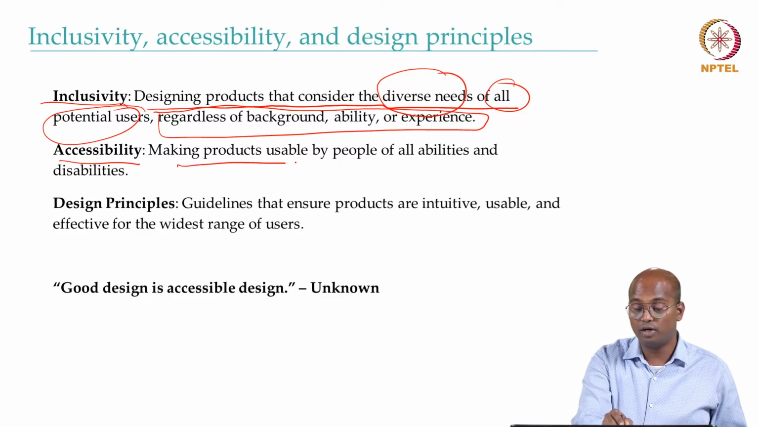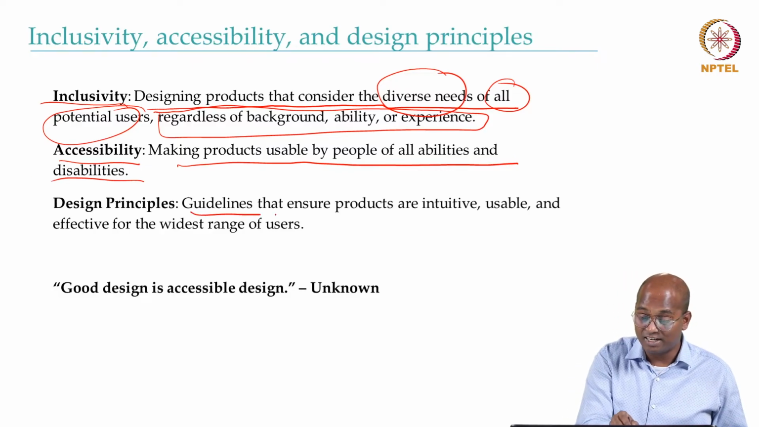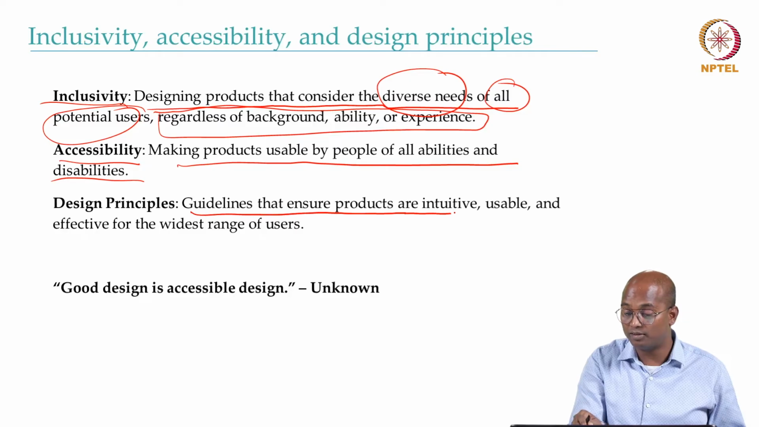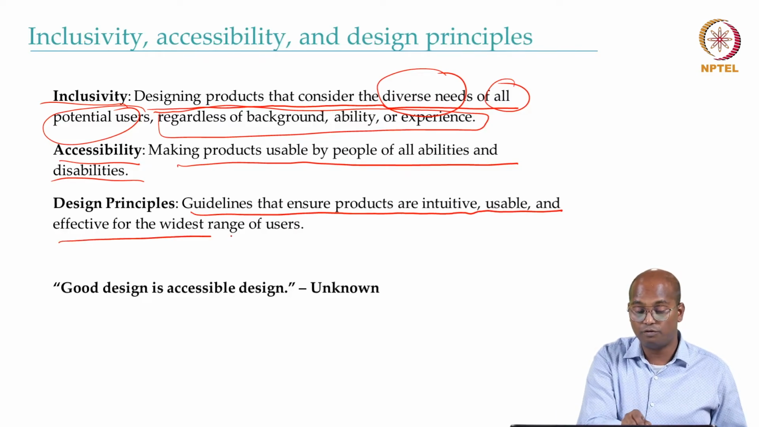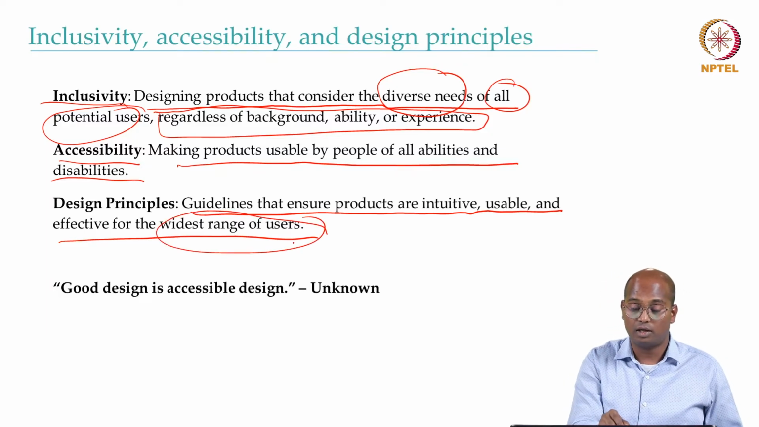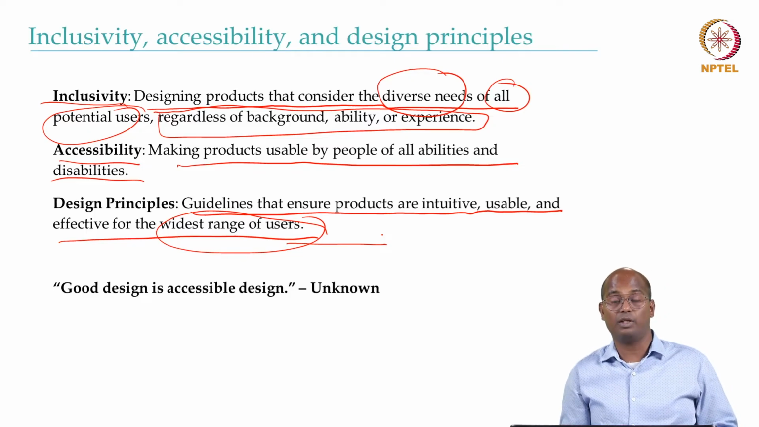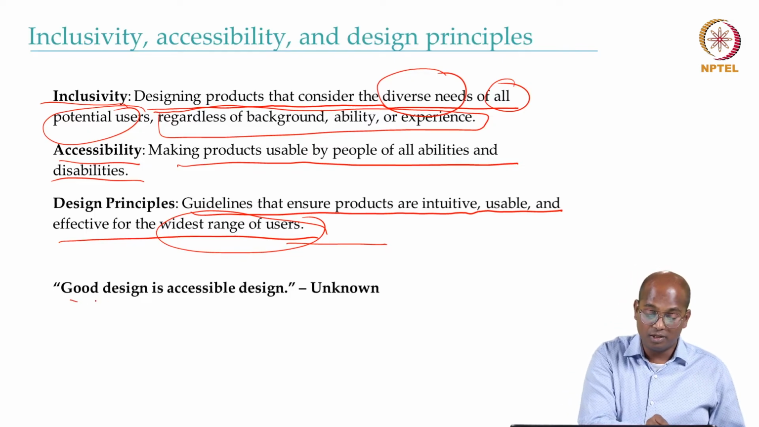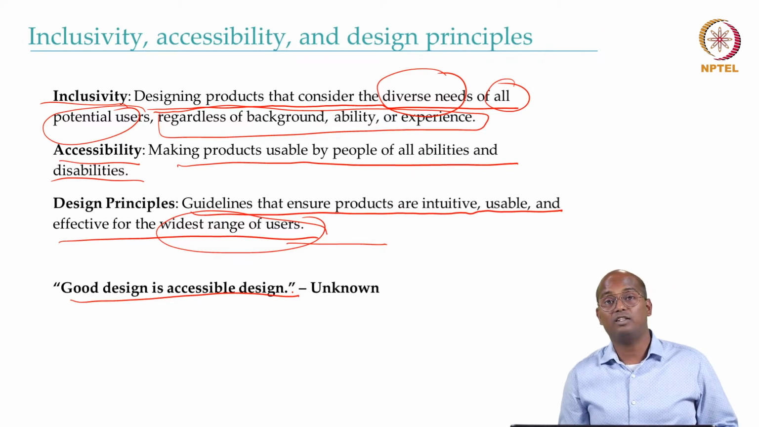Accessibility is making products usable by people of all abilities and disabilities. And a design principle is a guideline that ensures products are intuitive, usable, and effective for the widest range of people. And when we talk about the widest range of people, we are again talking about inclusivity and accessibility. So good design is accessible design, because if it is not accessible to everyone, then it's not good design at all.